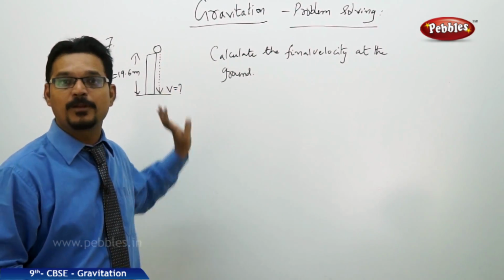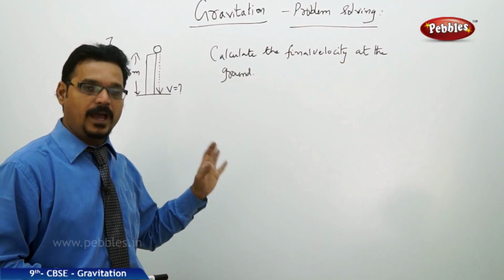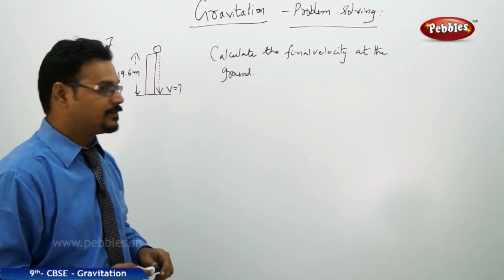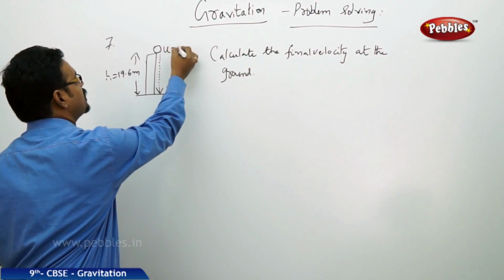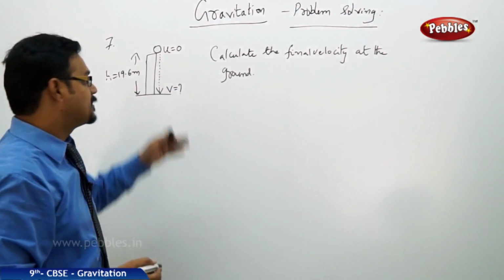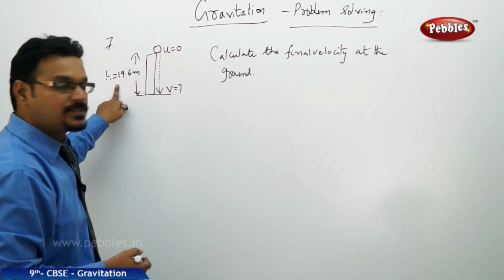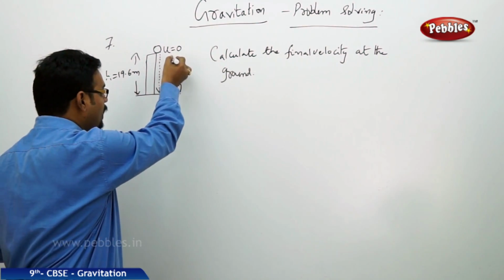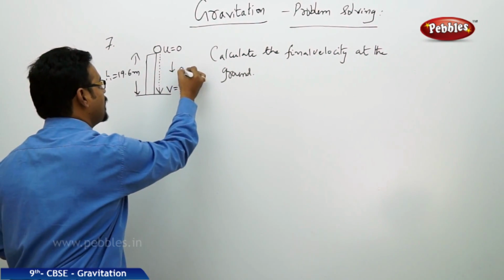So this is also a numerical problem for you. Now how do we solve? Before solving it, apply the concepts you learned. As the ball is dropped freely at the initial point, the initial velocity u is 0 because it's a freely falling body. Height is 19.6 meters, and as it is falling to the ground towards the earth, the acceleration a is g.